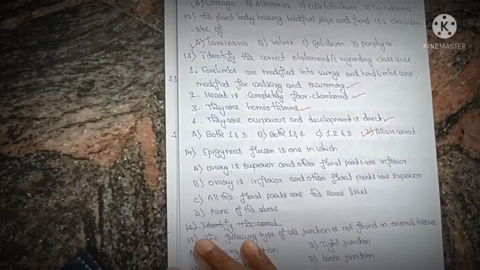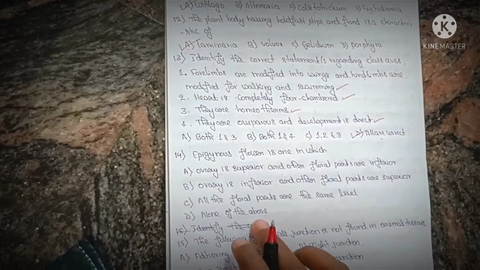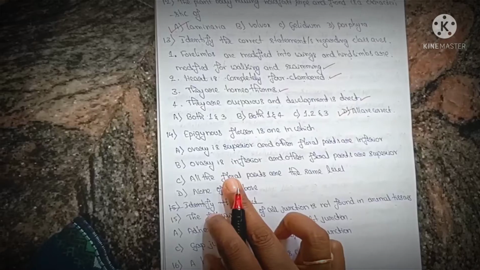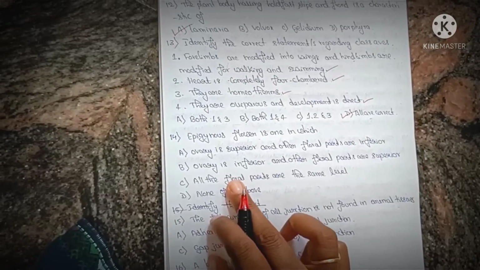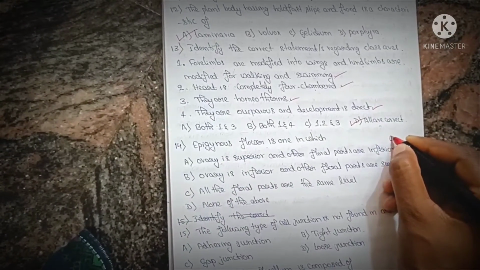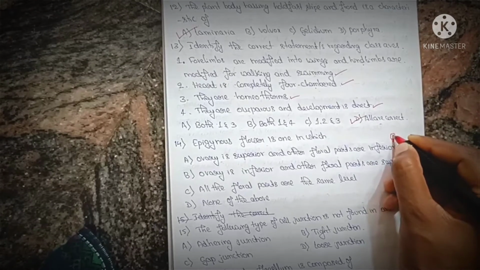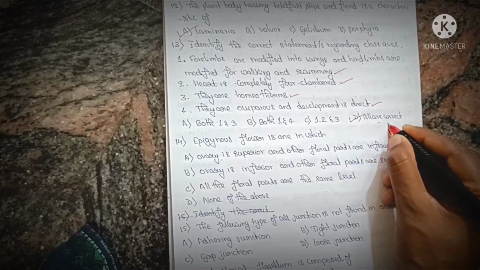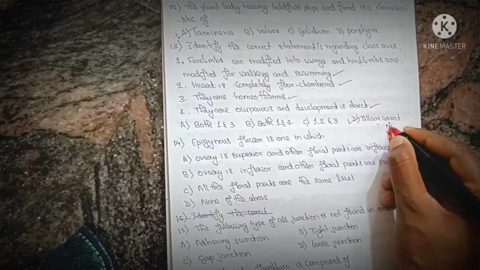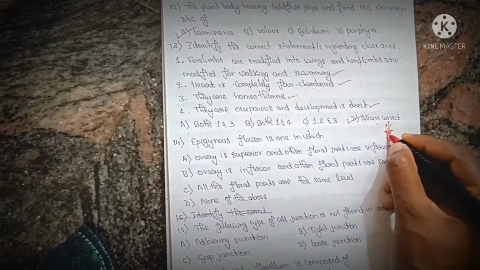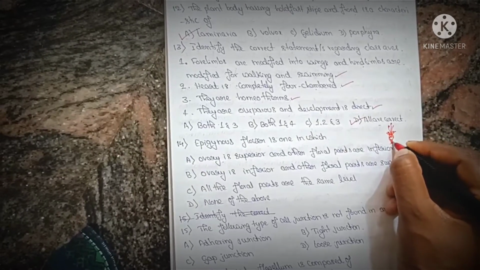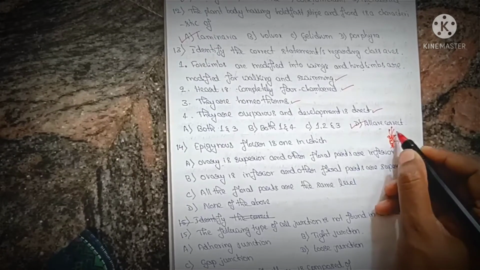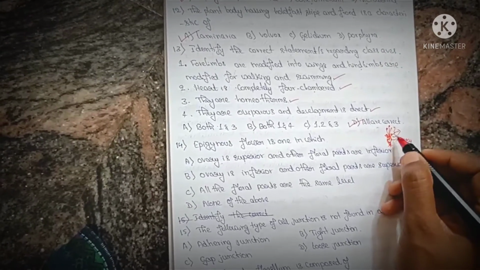Epigynous flowers are those flowers in which the gynoecium, that is the ovary, will be present at the lower part, and above the ovary all other floral parts like stamens, stigma, sepals and petals are located, and all other floral parts are present above the ovary.